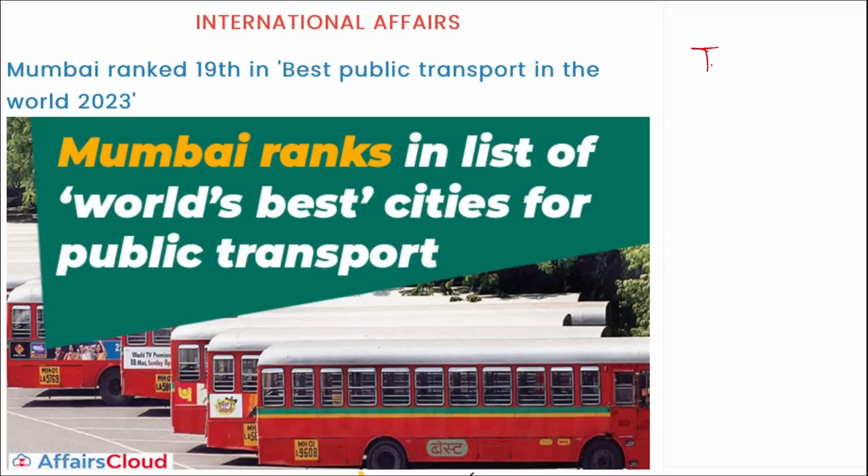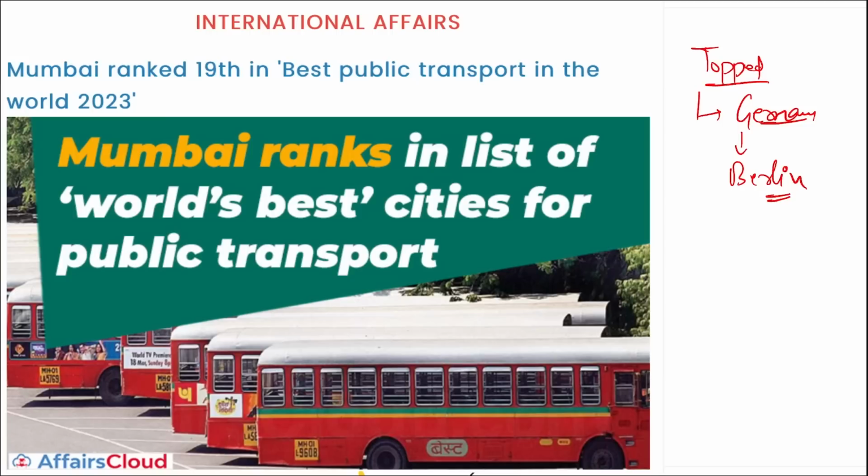This list was topped by whom? It was topped by Germany. If asked about city, it was topped by Berlin with the best public transport system globally. It has the most reliable, safe and comfortable public transport network, and 97% of the residents praised the public transit network.